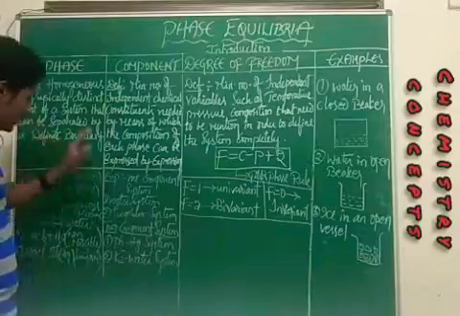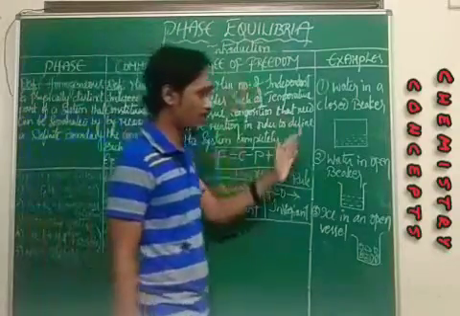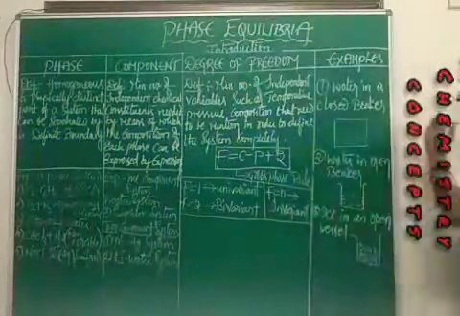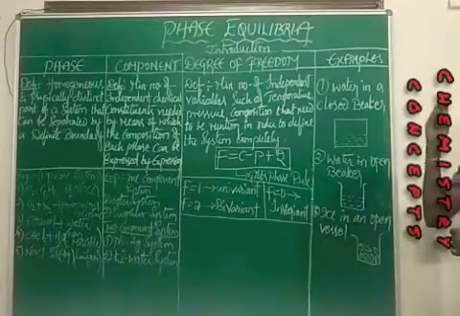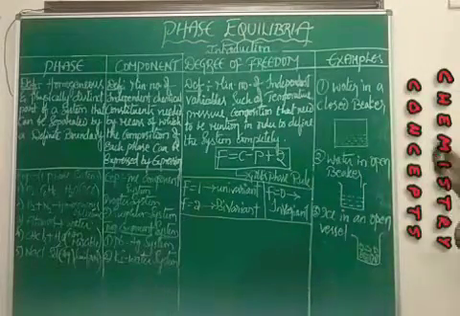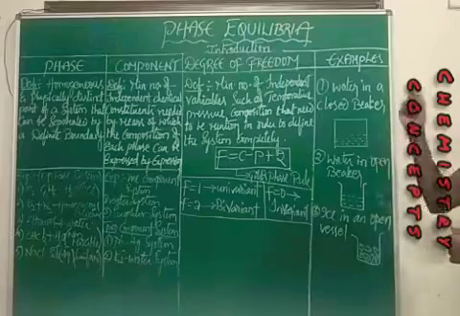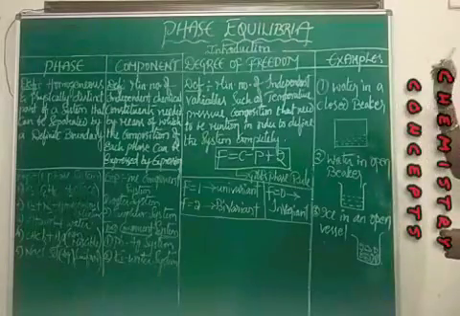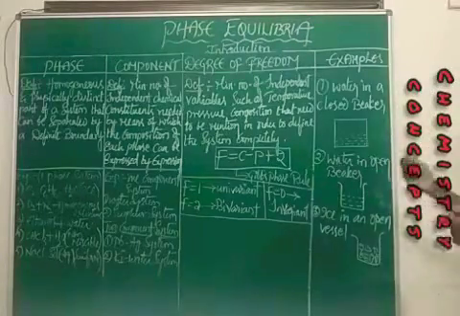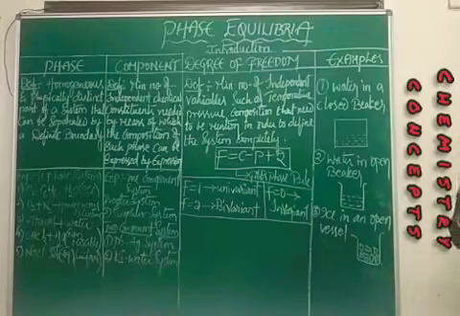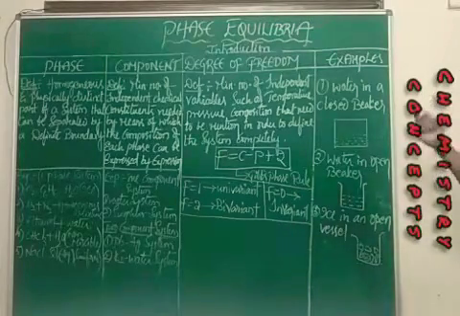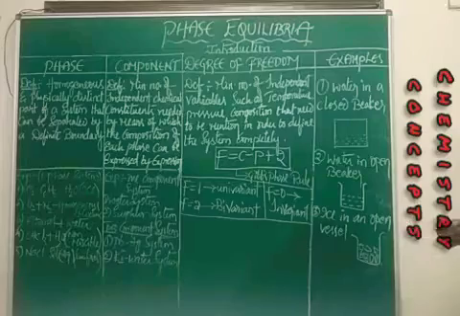And considering the same example, water as a best example, how can you define component? Remember, for a component, how many components are we using in water? We are using only one component, that is water. Water is a component.